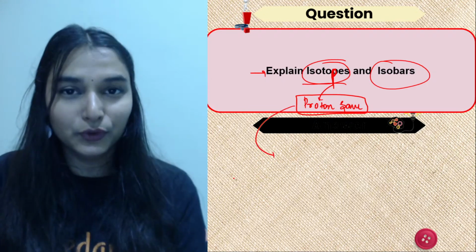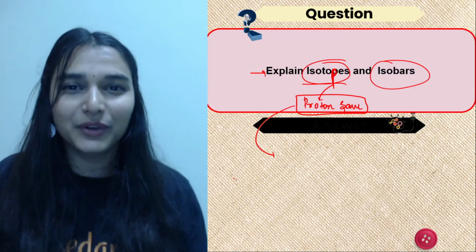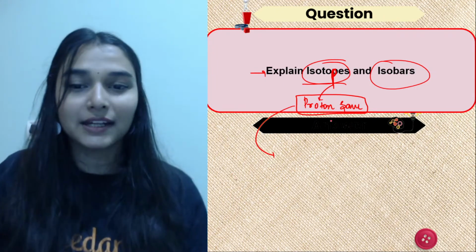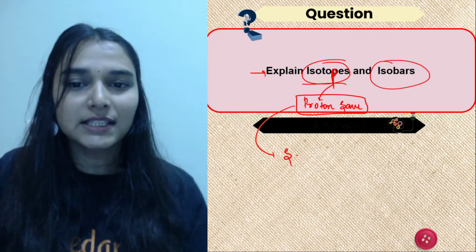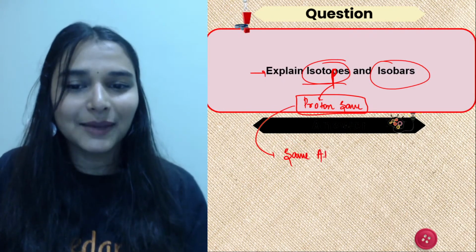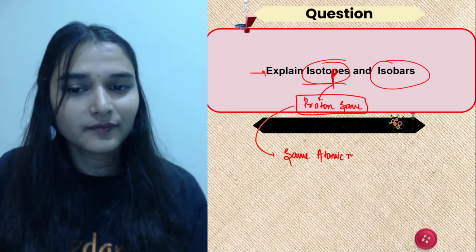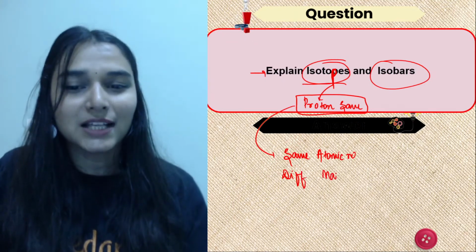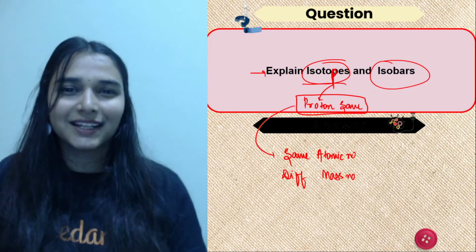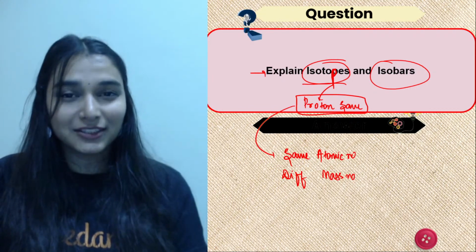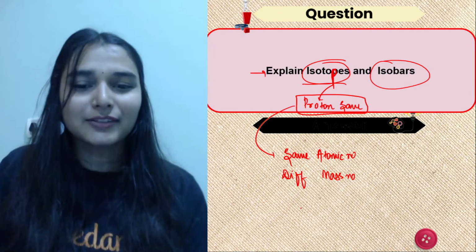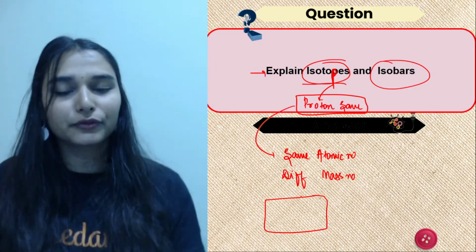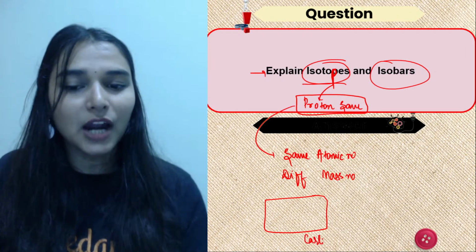What does this mean? Number of protons means atomic number. What is atomic number? Nothing but the number of protons in the nucleus of an atom. So if protons are same, that means isotopes would have the same atomic number. If atomic number is same, you can remember they would have different mass number. Definition is sorted. So you don't have to take much stress around it. So what are isotopes? These are the atoms of the same element that have different masses. Like I have taken the carbon element.